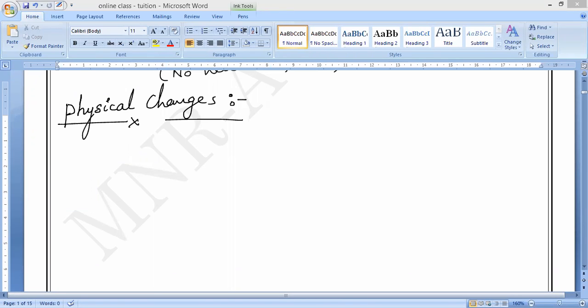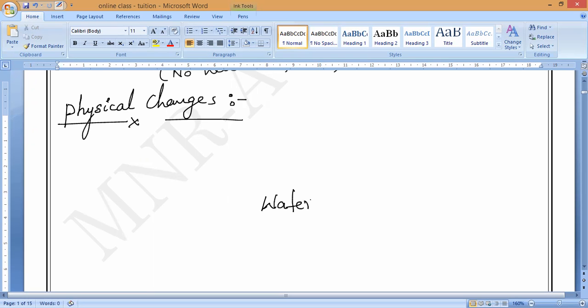For example, let us take water only. Water I can form into three forms. Suppose I have liquid water. If I start boiling, what will it form? Water vapor will form.